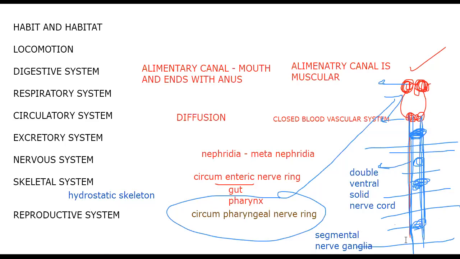The reproductive system needs to be discussed in detail, as there is more confusion here. So we need to discuss it in detail for Polychaeta, for Oligochaeta, and for Hirudinea. Then we'll go to the text and try to understand the text lines also. Let me show you Polychaeta first.